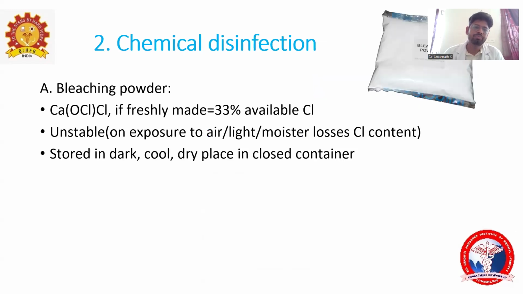The next thing is bleaching powder. Bleaching powder contains 33 percent of available chlorine. It should be stored in a dark place, in a closed container.